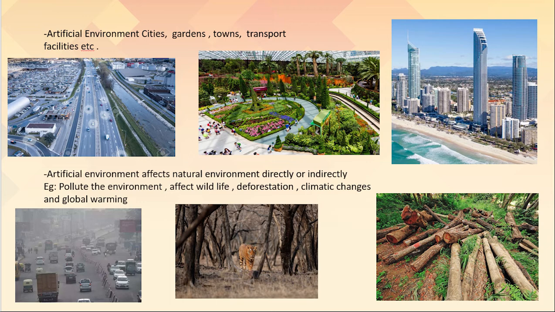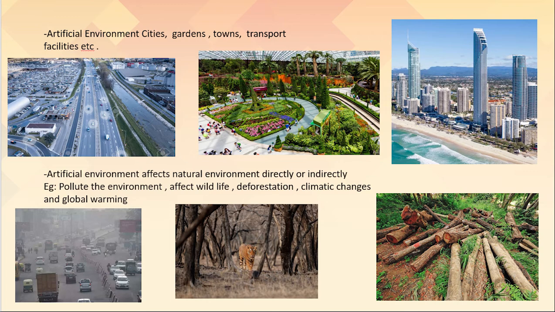As the name tells, artificial means it is the man-made environment, children. Examples of artificial environment are gardens, cities, towns, transport facilities, etc. Students, artificial environment is formed as a result of human modification in the natural environment.